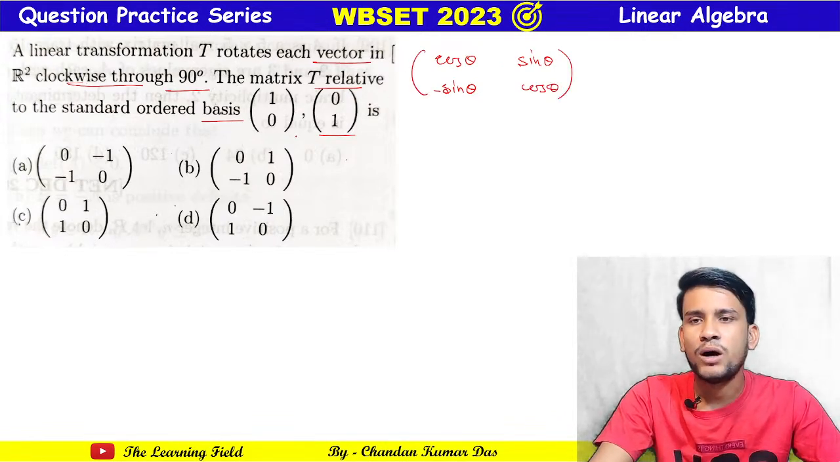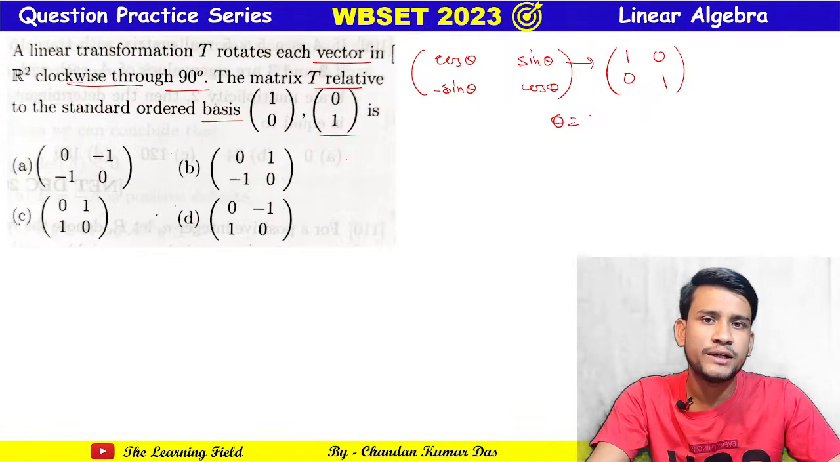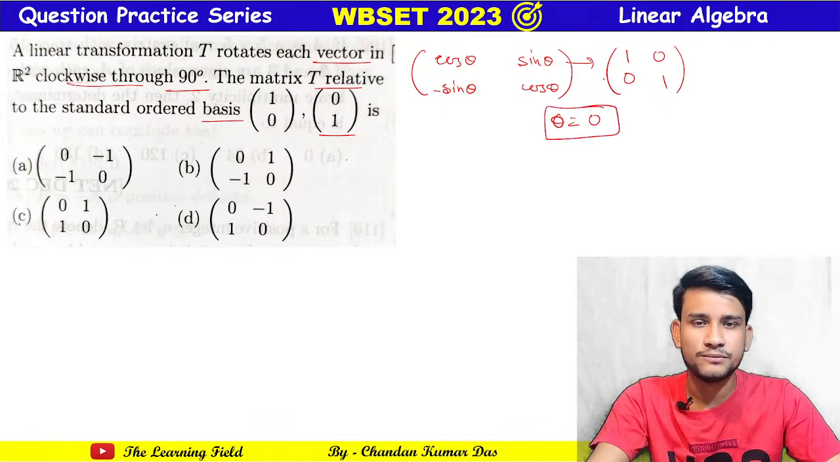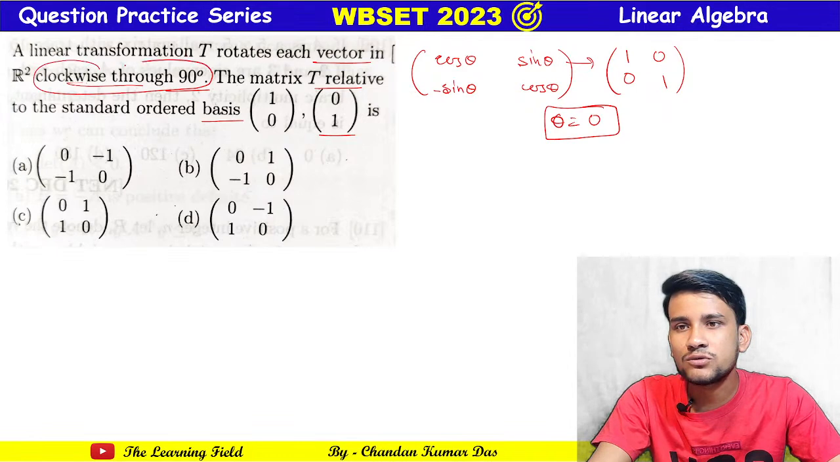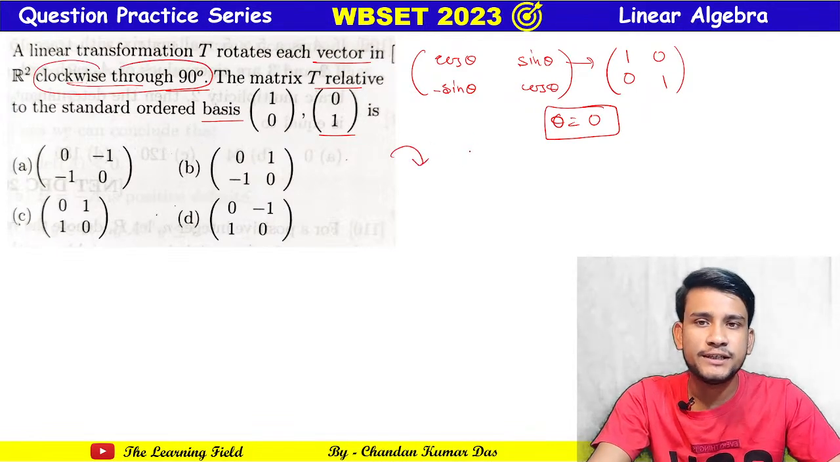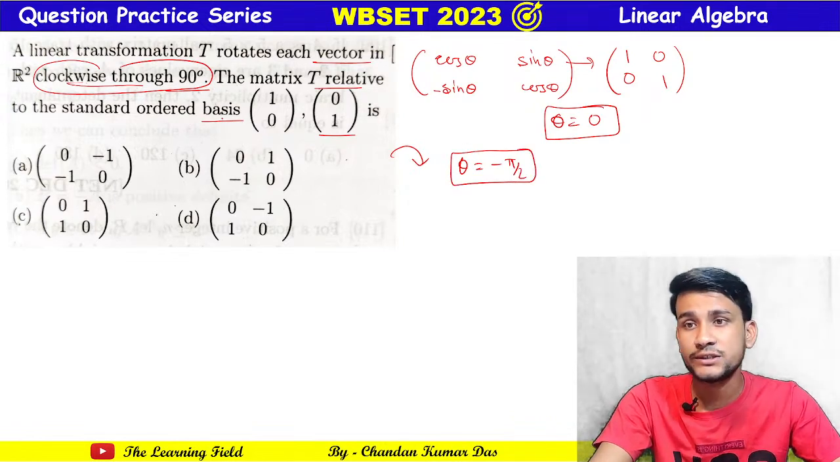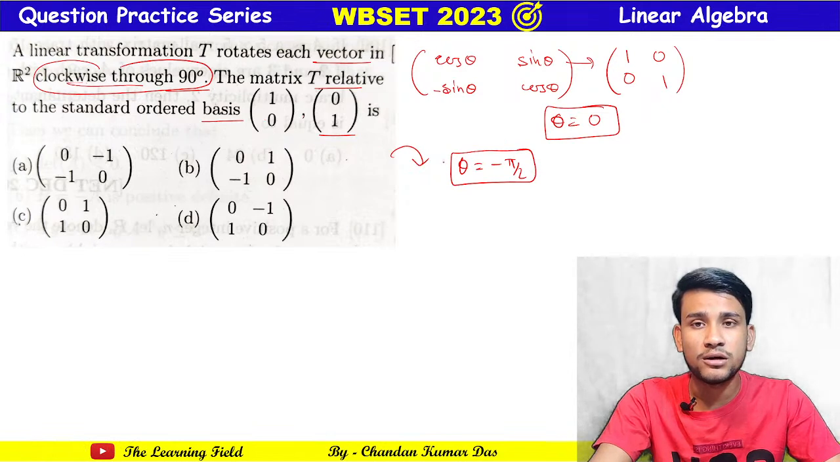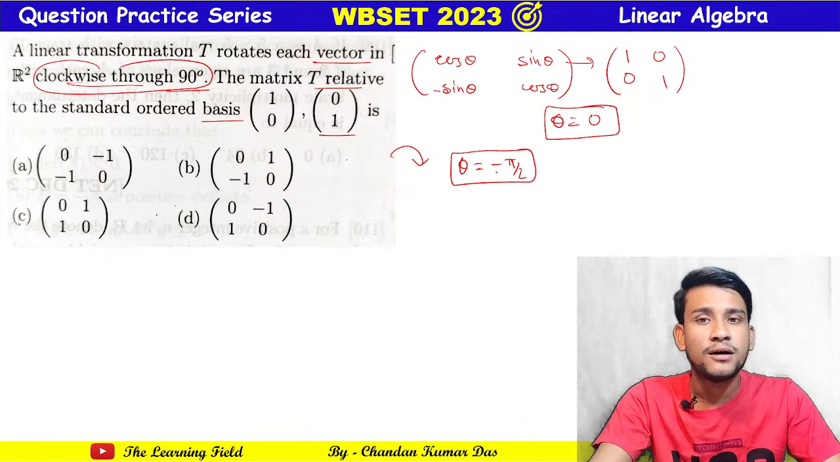Okay, so 1 0 and 0 1, compare this with that. Here you get simply theta equal to 0. Now it says that it is clockwise through 90 degrees, that is in this direction. So we put theta equal to minus pi by 2 to get our required matrix, because this is clockwise and we count the anti-clockwise direction as the positive direction for the angle.